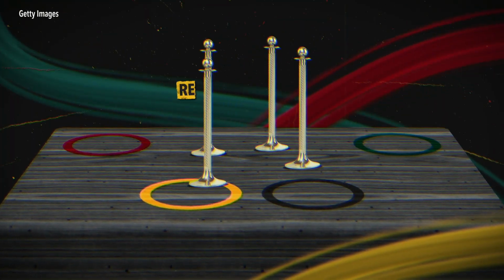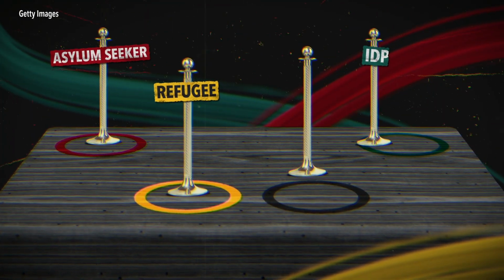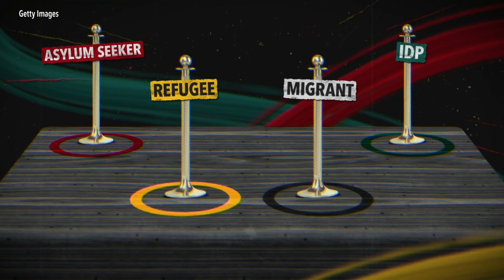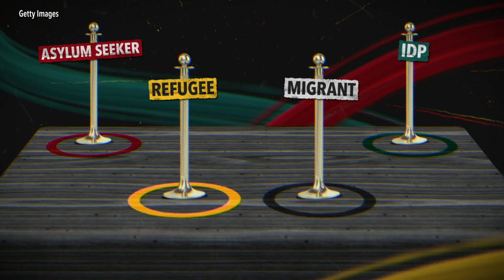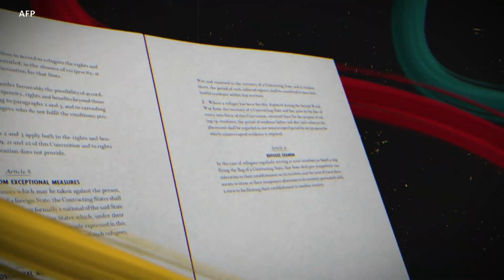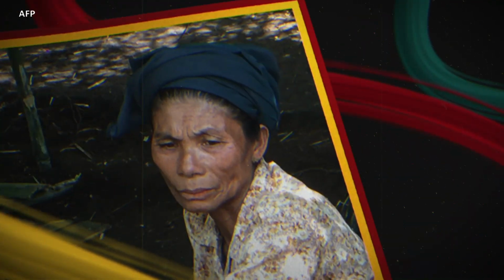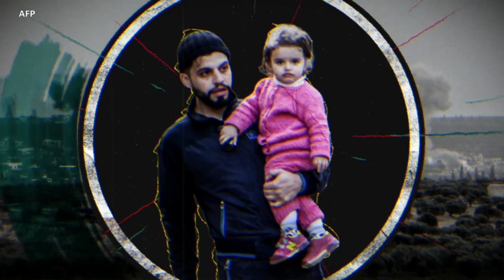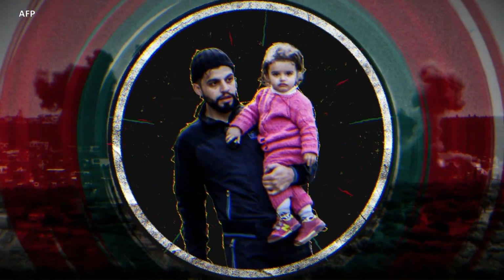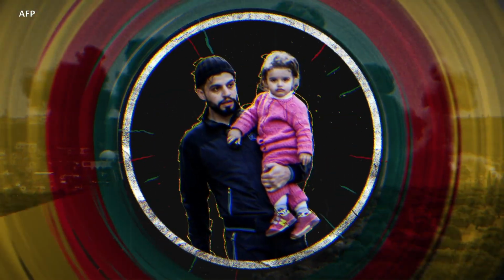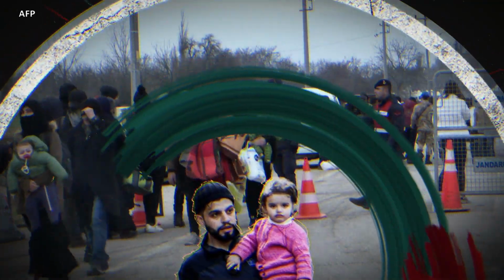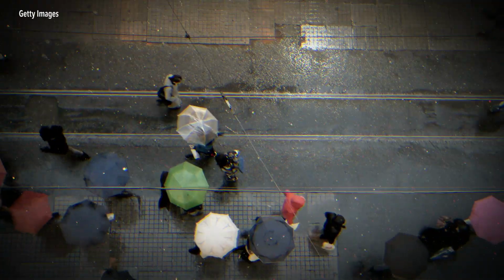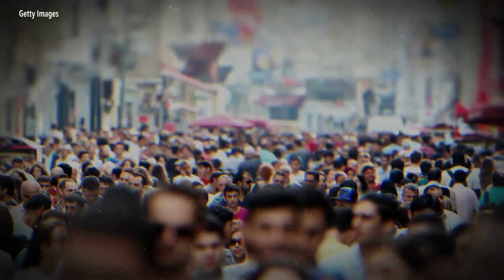Though refugees, asylum seekers, internally displaced people, and migrants may seem similar, each group is protected differently. For example, the 1951 Convention outlined certain rights for people deemed refugees, while migrants have no such rights. Refugees are protected from being deported or returned to life-threatening situations. Their new countries are expected to give them access to social services and integrate them into society.